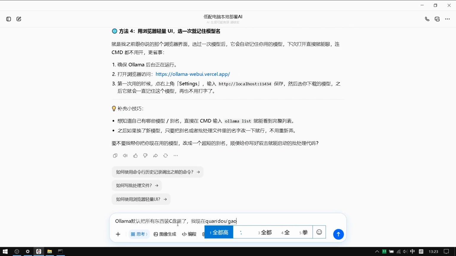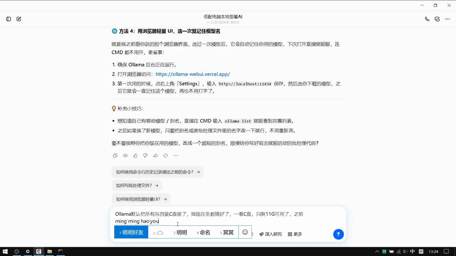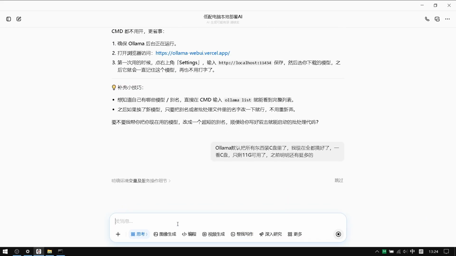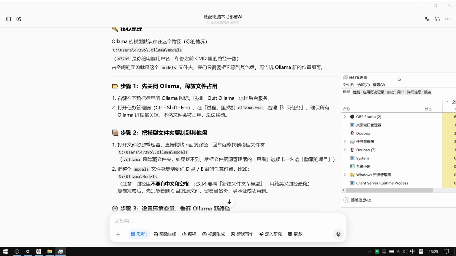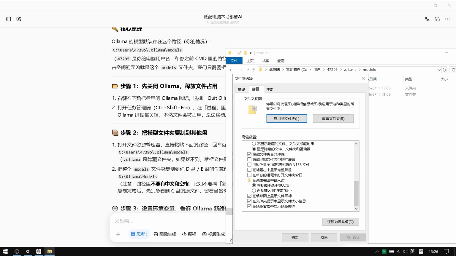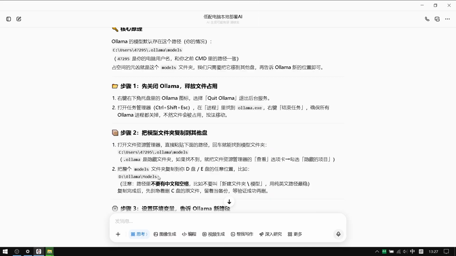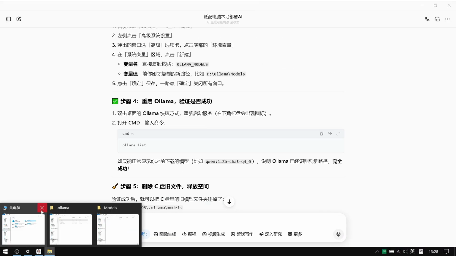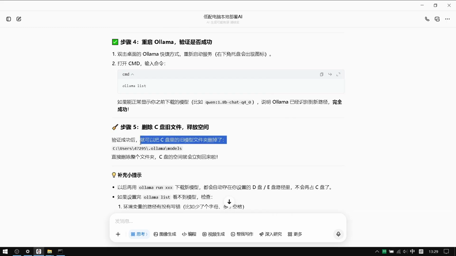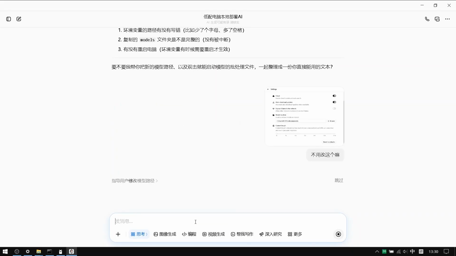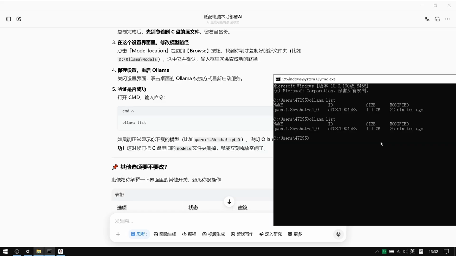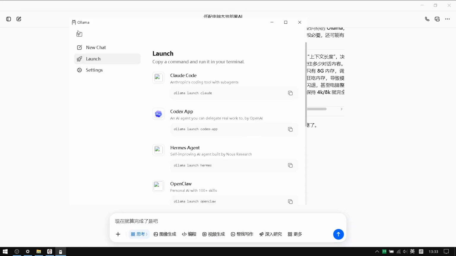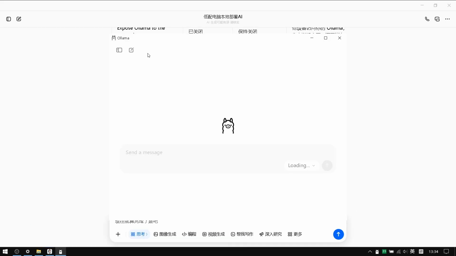Then I realized my C drive was full, all because of this llama. So I asked Doubao how to fix it, and finally I succeeded. But this model isn't as powerful as I thought it would be.